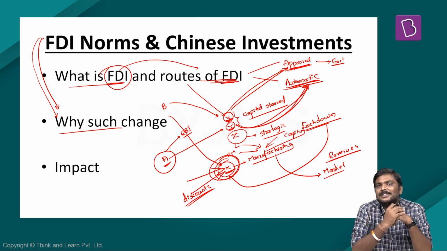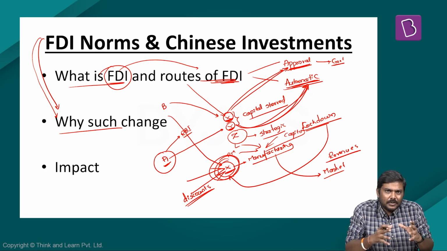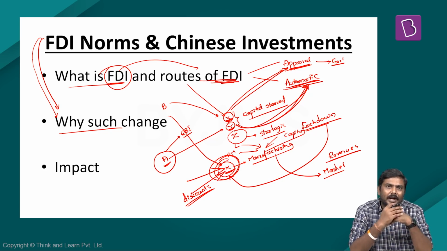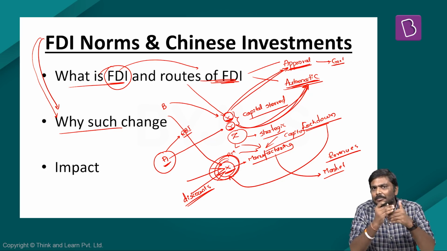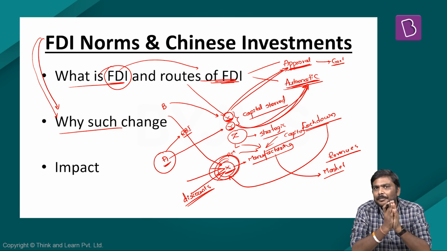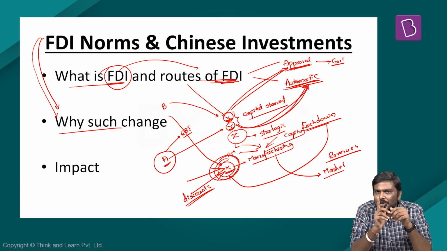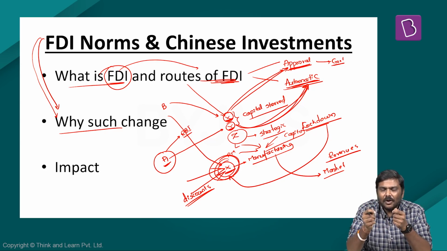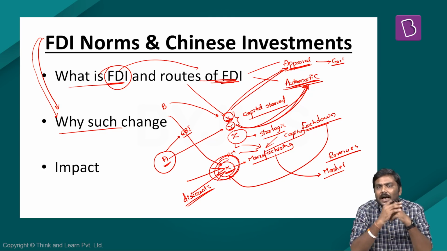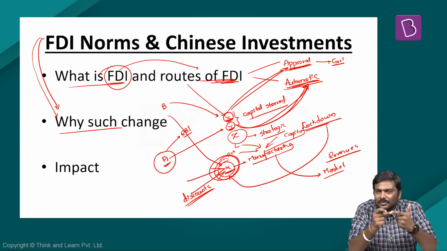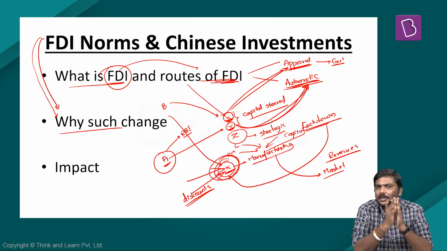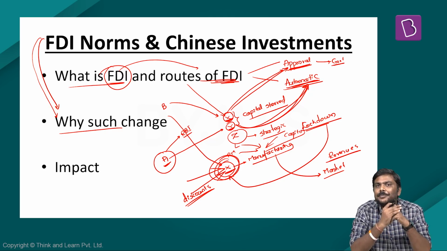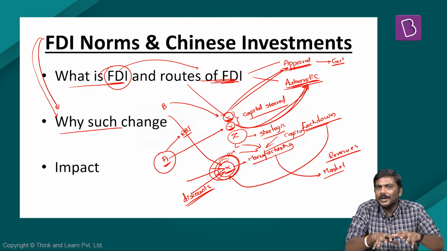Let me give a very simple example. This particular problem of Chinese investors coming into India and investing in Indian companies was raised because one financial institution in India reported that the Chinese stake in a particular company had increased. As a result of this announcement, the Government of India took steps. SEBI took certain steps to look at the Chinese investments flowing into India.